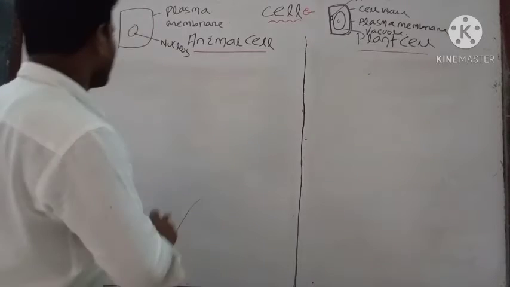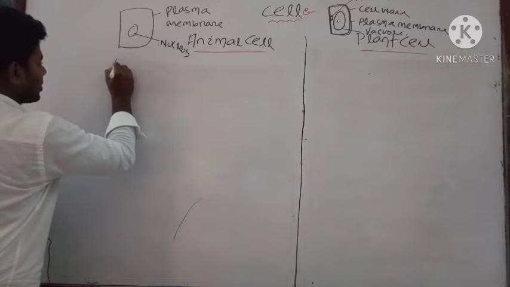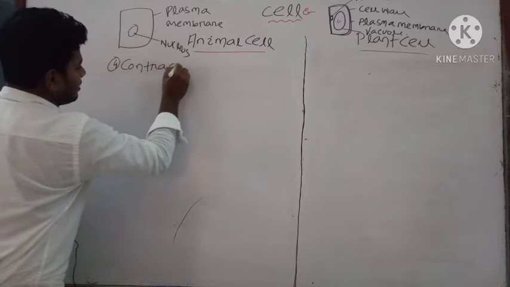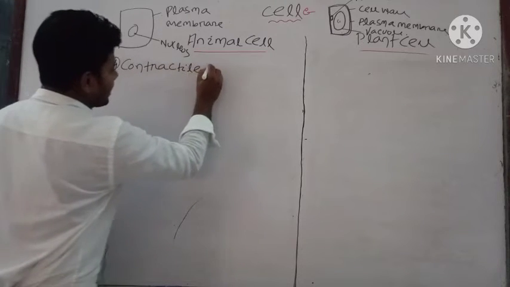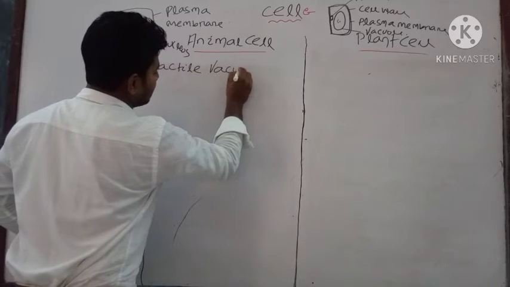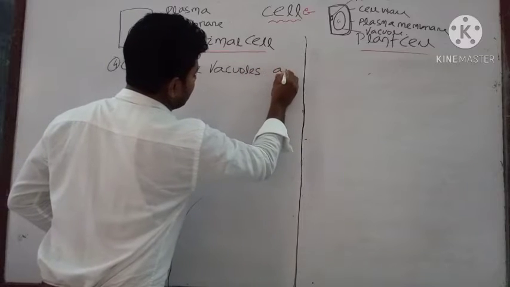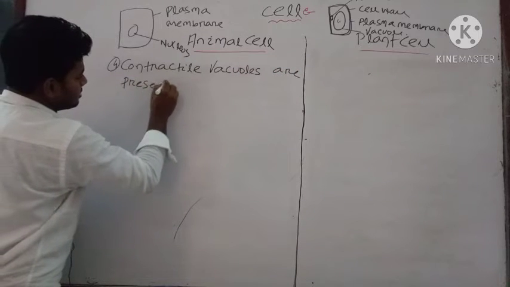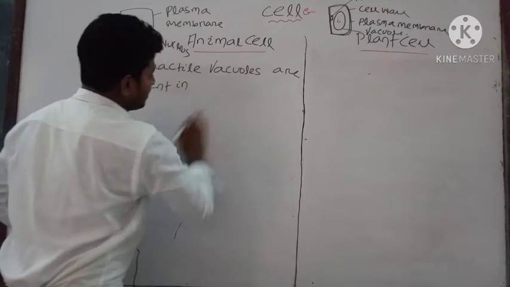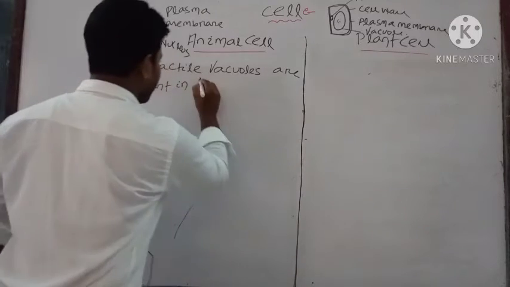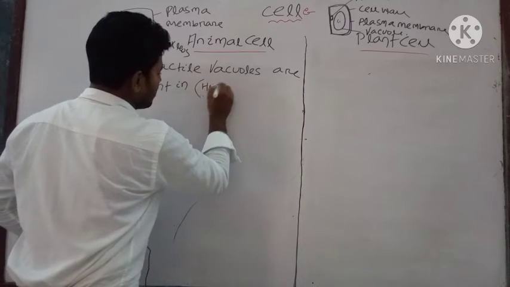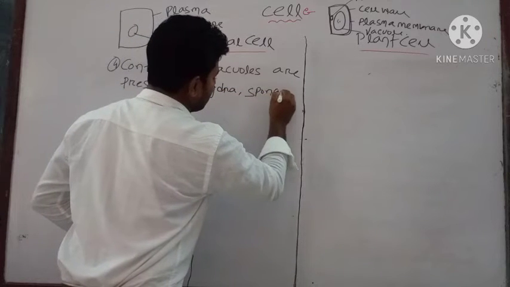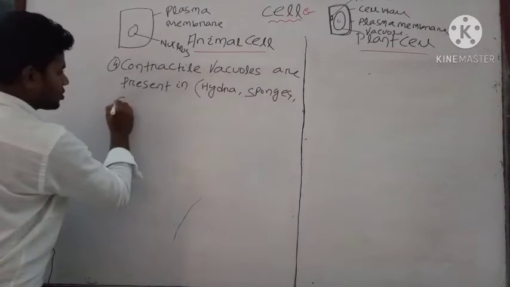Next one is the contractile vacuole. Contractile vacuoles are present in some animals like hydra, sponges, and aquatic protozoans.